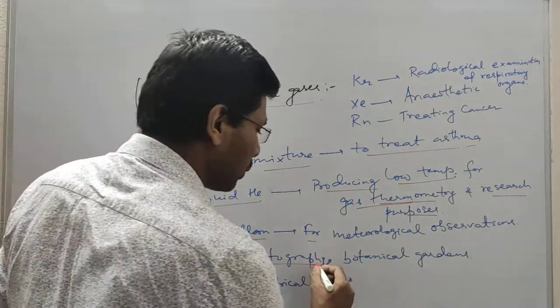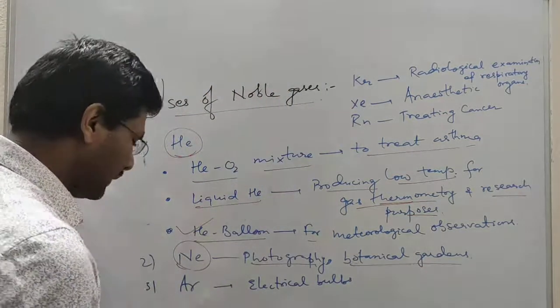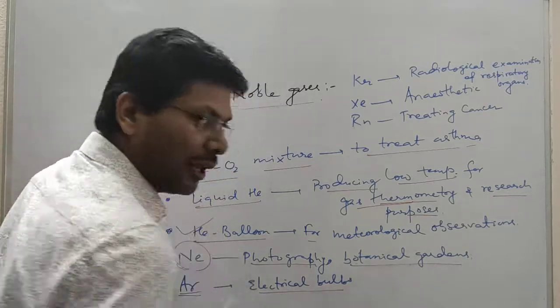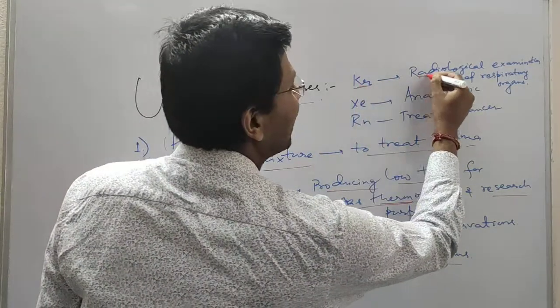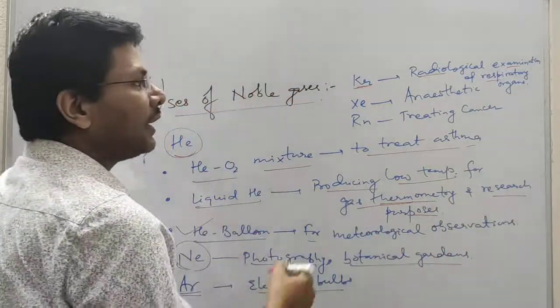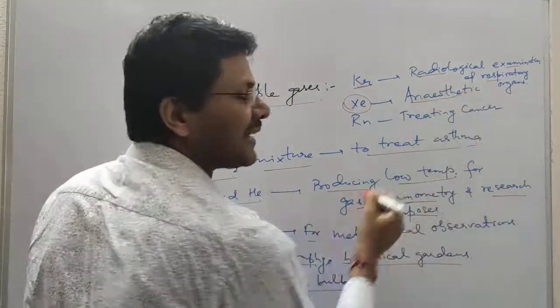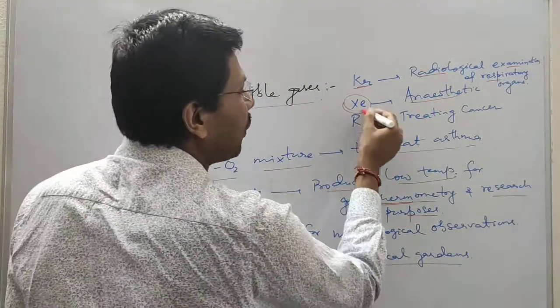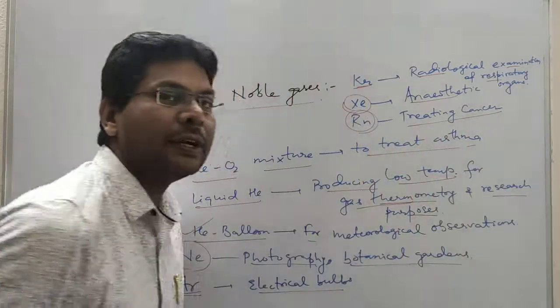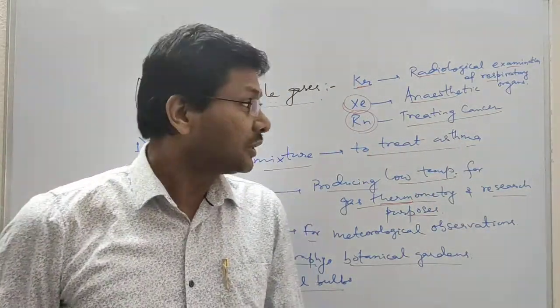Neon is used in photography and in botanical gardens, and argon is used in electrical bulbs. Krypton is used in radiological examination of respiratory organs. Xenon is used as an anesthetic, and radon is used in treating cancer. So these are the uses of noble gases.